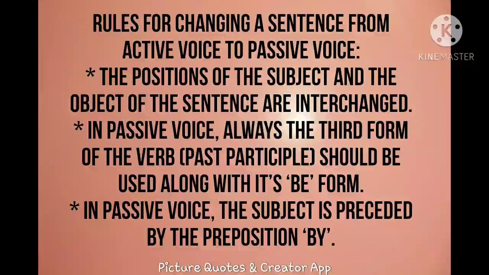It is interchanged, vice versa. And the second rule: in passive voice, always the third form of the verb, otherwise known as the past participle, should be used along with its be form. Be form means am, is, are, was, were. When you change the sentence into passive construction, you have to use the third form of the verb, and it should be used along with the be form of the verb. That is the construction of passive voice.